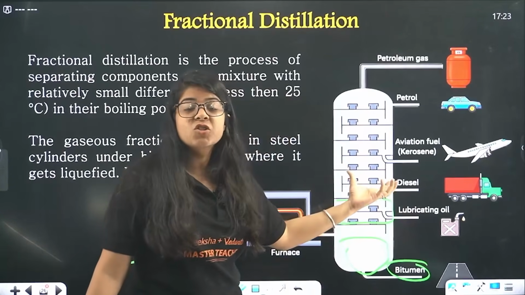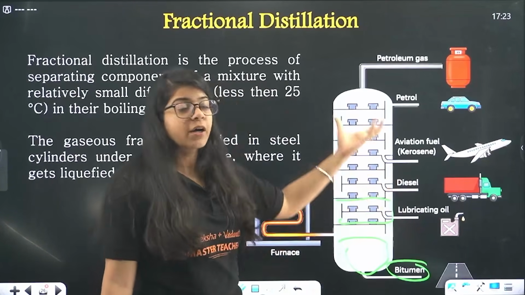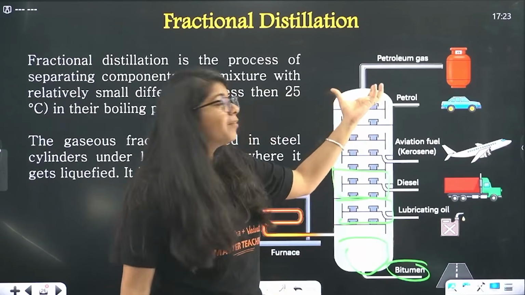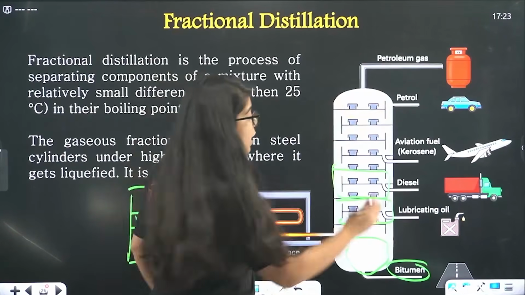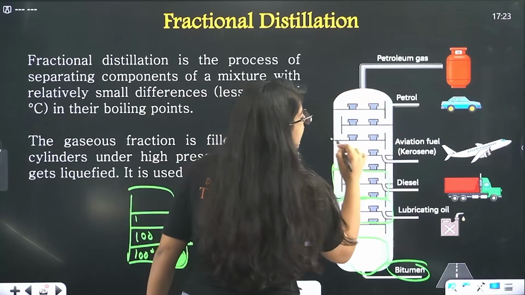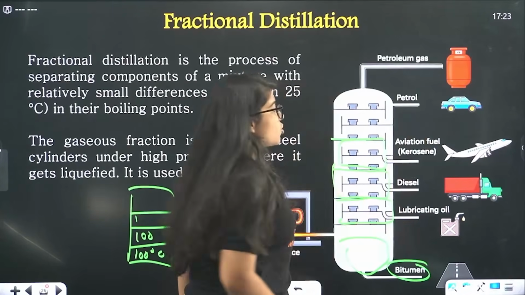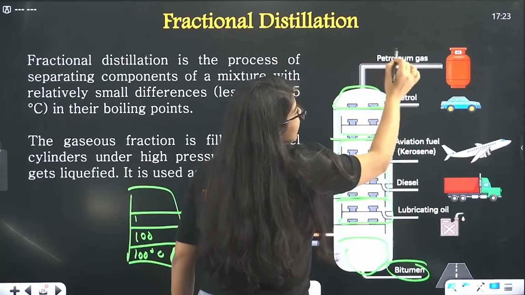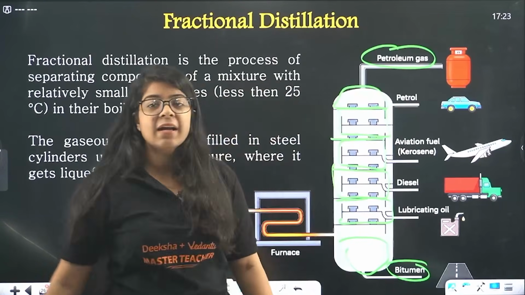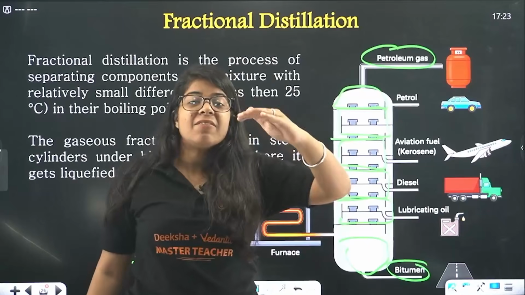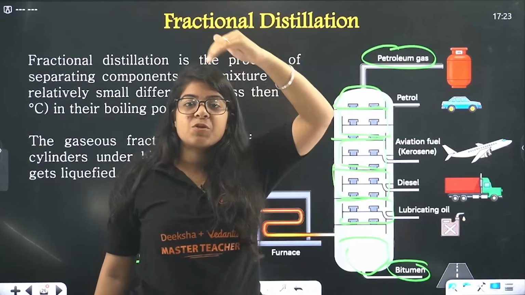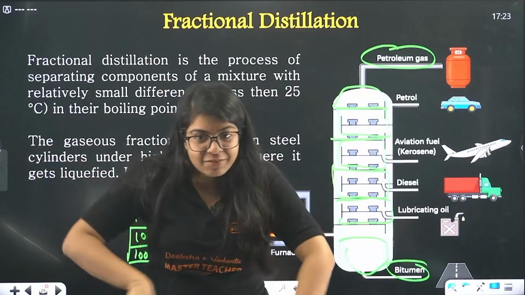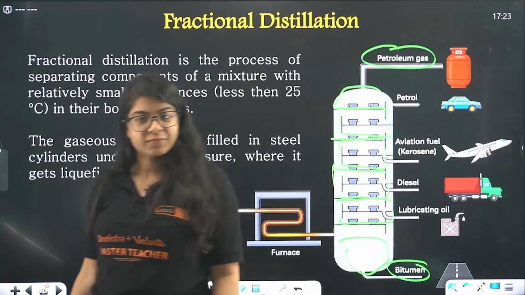Again, lots of mixture, the ones with a lower boiling point boil again, and here we collect diesel. Again the same, the mixture with a lower boiling point vaporizes again, and we collect the aviation fuel here, then petrol, and at the last we get petroleum gas, that is our LPG. So on different levels we are vaporizing the substances at different temperatures, and we are collecting them at every point wherever we need them. Done?